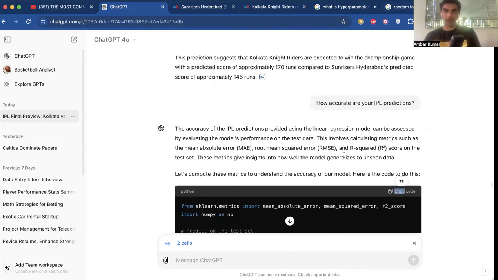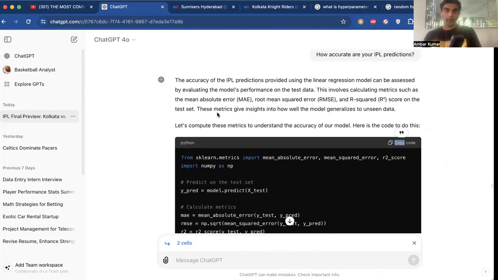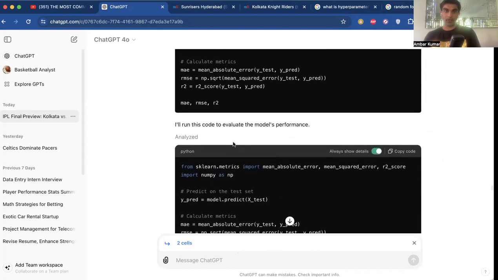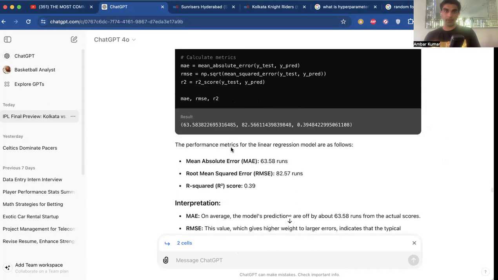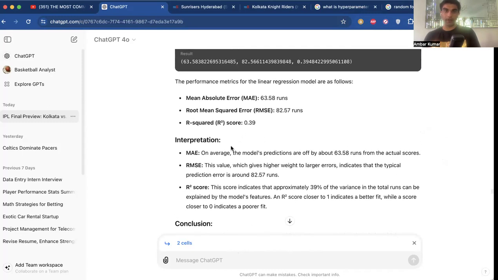So these metrics give insights into how well the model generalizes to unseen data, and then we can compute these metrics to understand the accuracy of the model. So we're going to generate that.